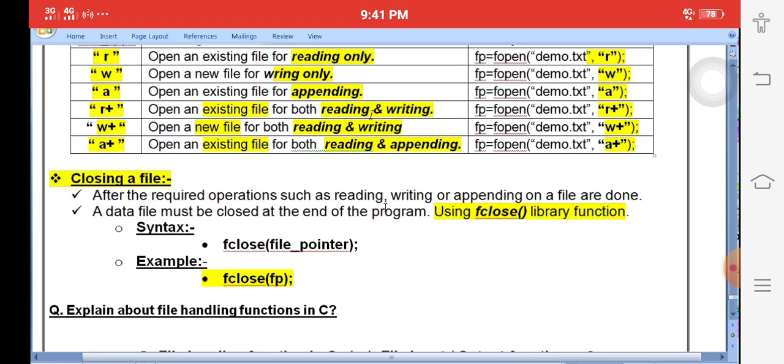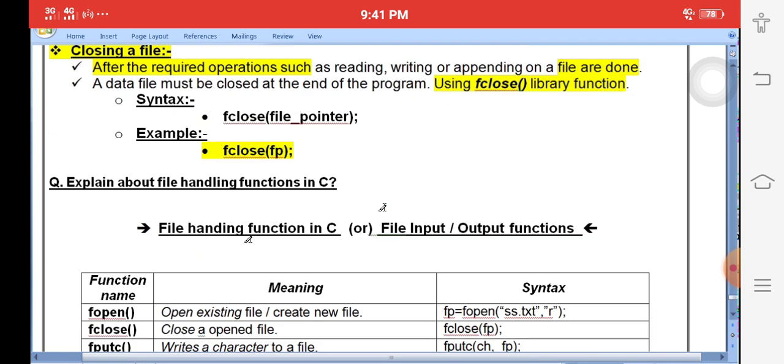Okay, after completing the operations such as reading, writing and appending, close the file using the fclose library function. Then immediately we will write a small program. Better to explain the points that I underline. Those will get at least minimum 6 to 7 marks. Okay, but better to write this with the help of a small program.